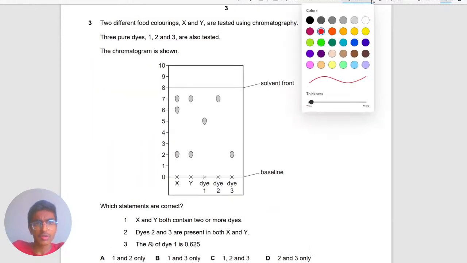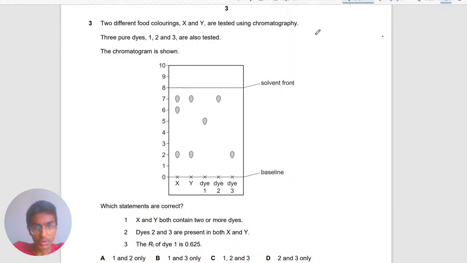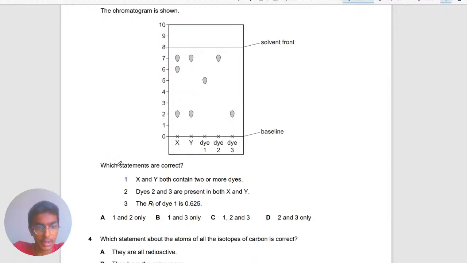Number 3 says that 2 different food colorings, X and Y, are tested using chromatography, and the pure dyes 1, 2, 3 are also tested. A chromatogram is shown. Which statements are correct? The first one says X and Y both contain 2 or more dyes. So we go to X and Y. Do they have 2 or more dyes? Yep, it does have 2 or more dyes.